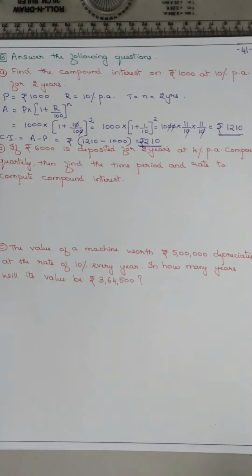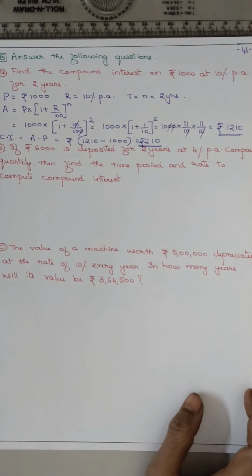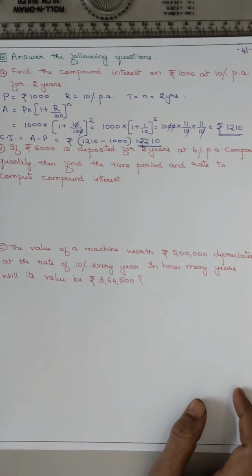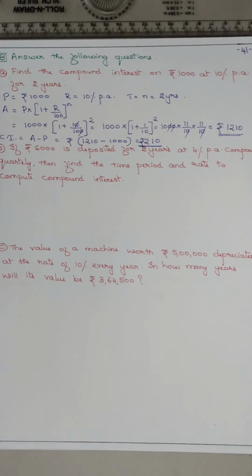Hope you are clear with the topic. How to find out the amount and CI. It's the simplest one, isn't it? Now coming to question number B.